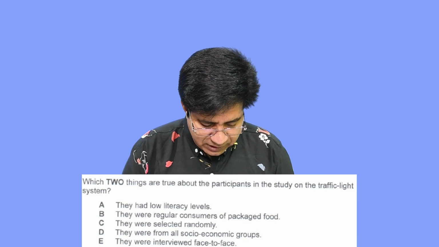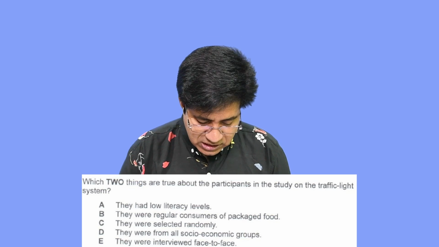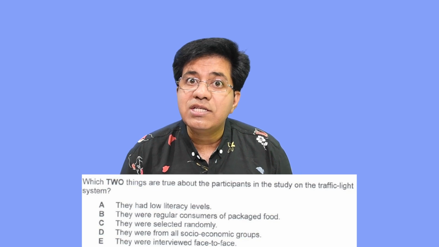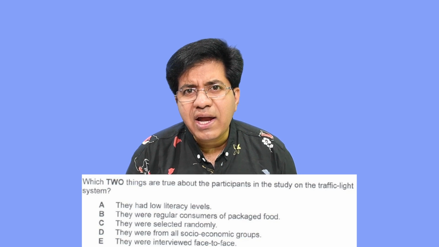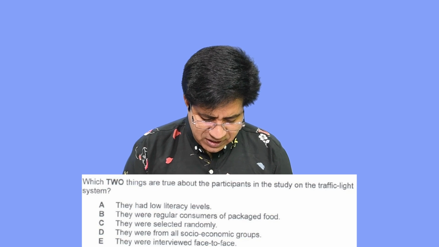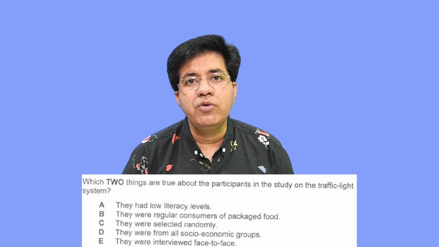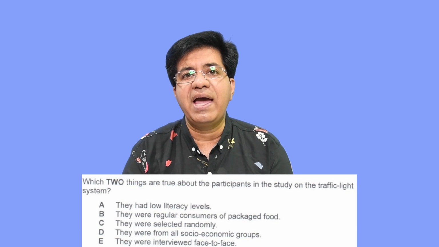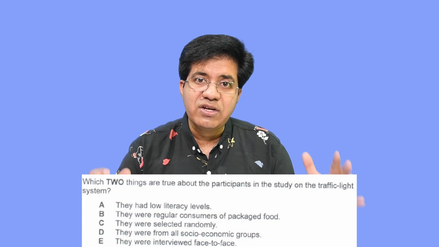And E, they were interviewed face to face. So they say if they hadn't interviewed participants face to face, we couldn't find it. It means they interviewed them face to face. Right? For example, if I say if you hadn't gone to Australia, that means you went to Australia. Right? So if they say if they hadn't interviewed participants face to face, we could not find all the details, that means they were interviewed face to face. And by the way, over here, they means participants of the research.